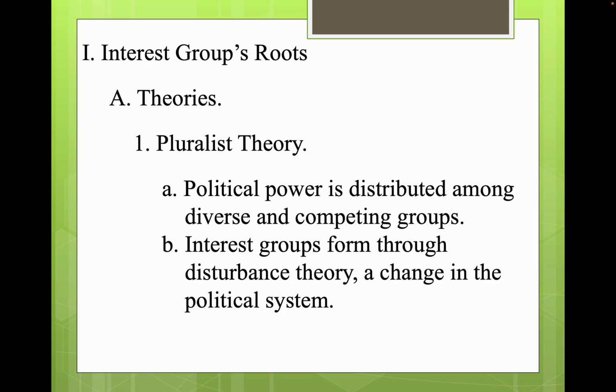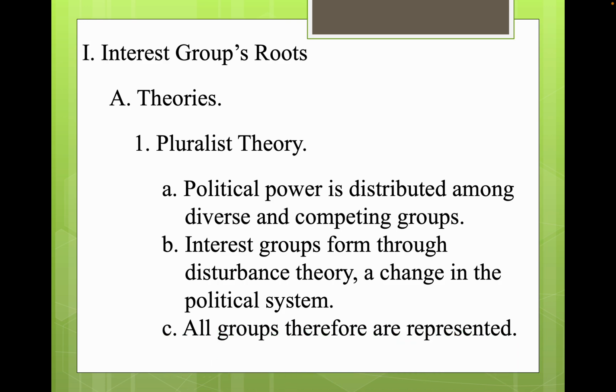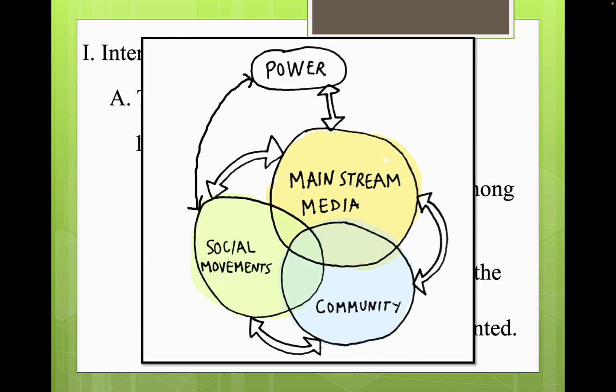And interest groups then, another part of the theory, is disturbance theory. They form through a change in the political system. So something happens that causes people to get upset or involved, and that's when you get an interest group. Right? And because of this, they say all groups are therefore represented. And so there are your three groups. You've got social movements, the mainstream media, and the community, and power through all of them.